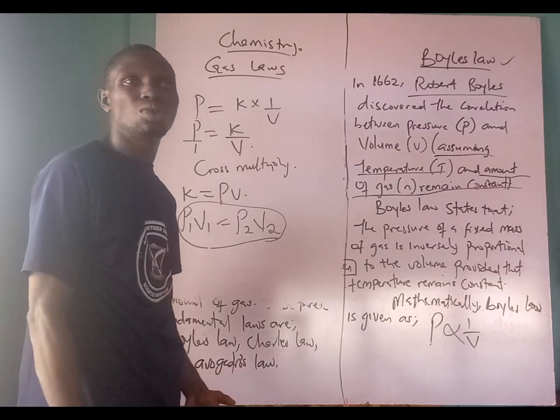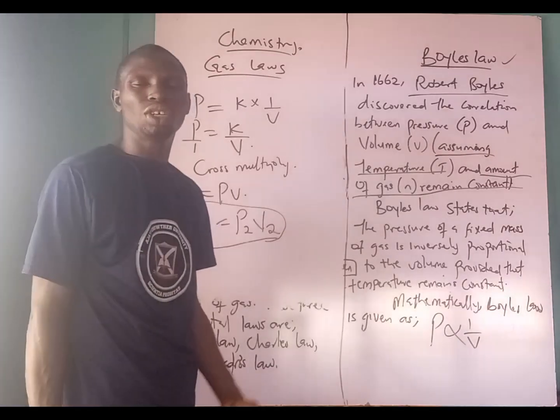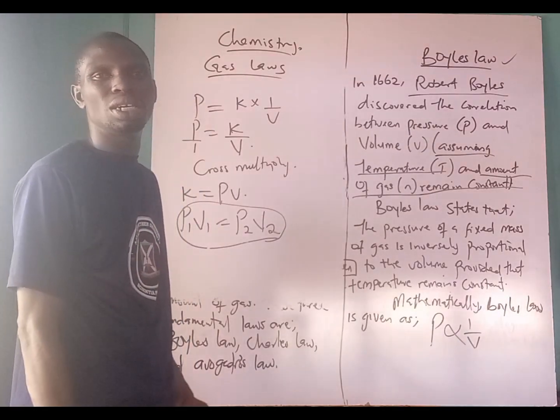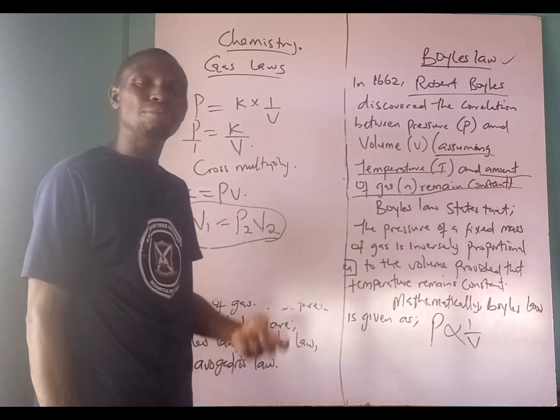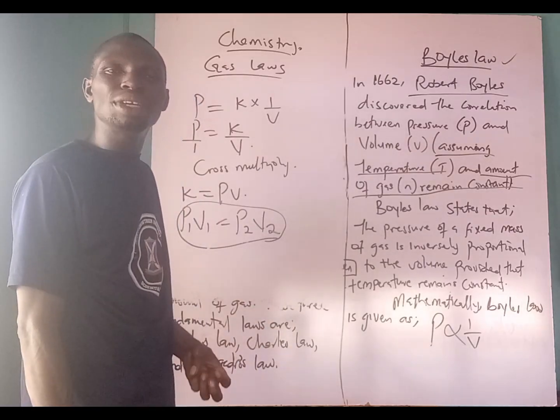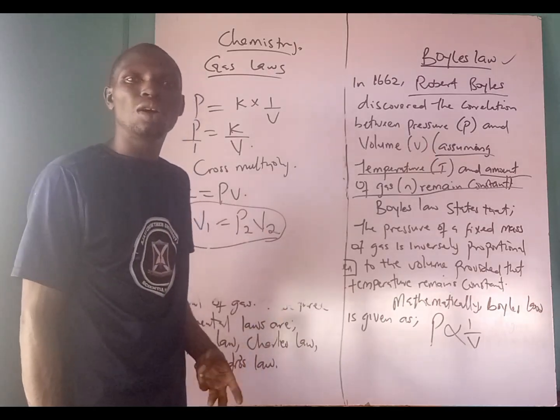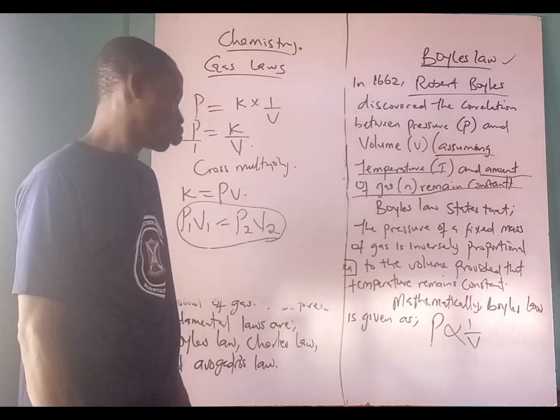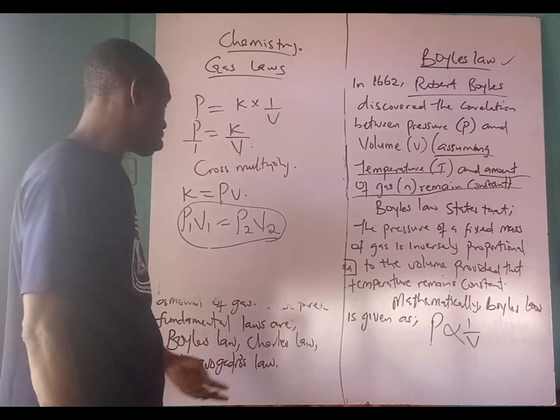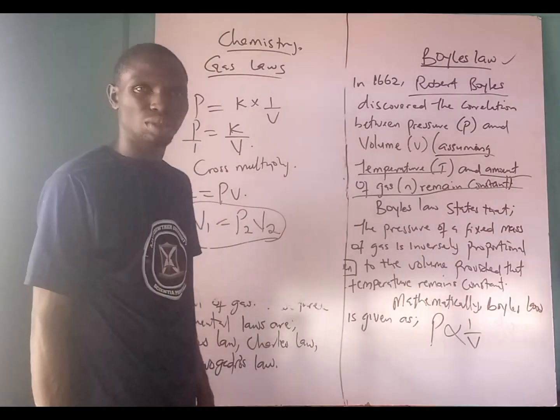They determine the relationship that exists between temperature, volume and pressure. So let us quickly go through these three gas laws.